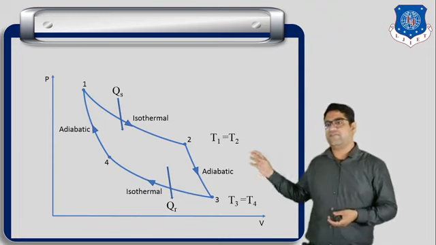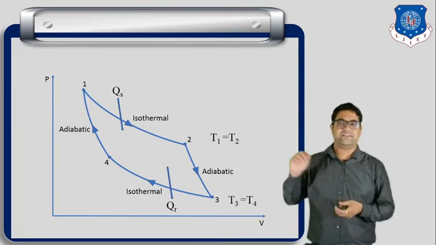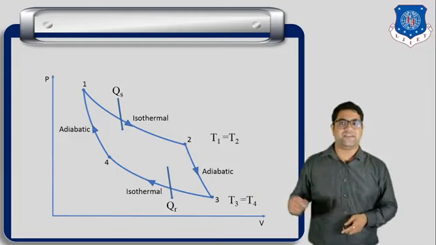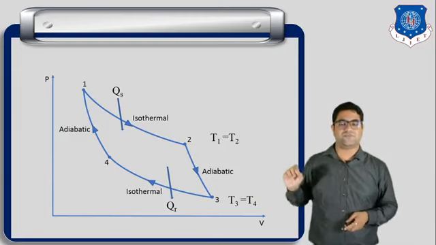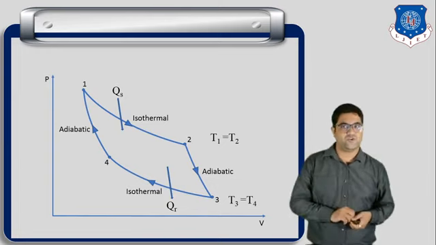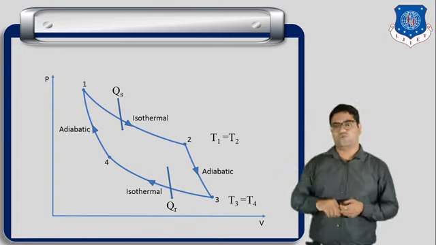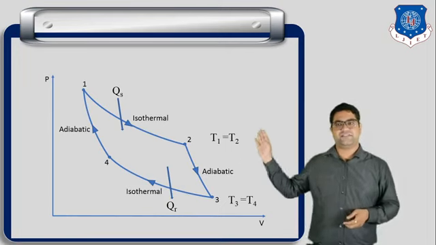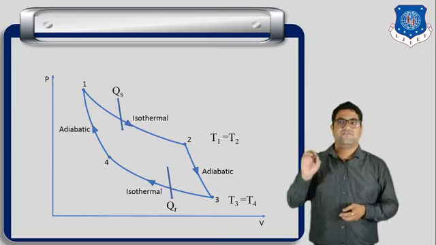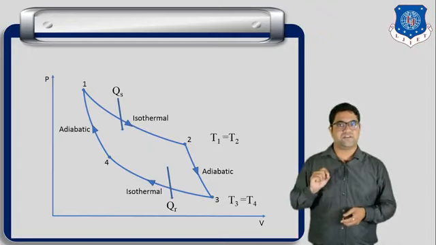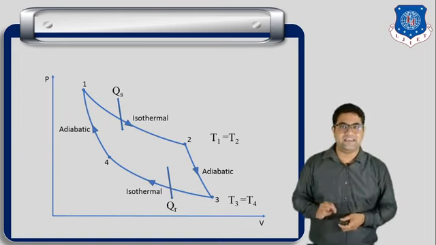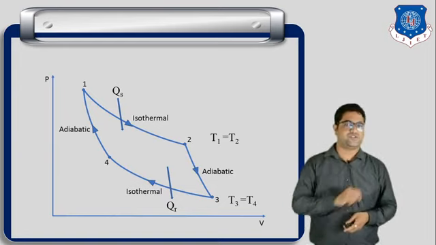And third, you can see from the diagram that the temperature remains constant, so T3 equals T4. So finally we can name this process the isothermal compression process. Now process number 4 to 1. Again you can see from the diagram there is no heat transfer during the process. So 4 to 1 is a compression process and no heat transfer is taking place, so it is the adiabatic compression process.